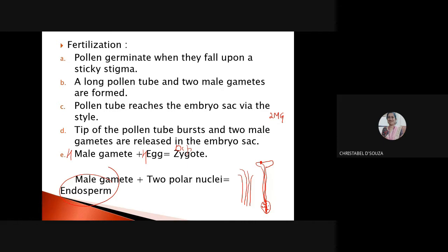After the zygote, it forms the embryo. The embryo has the future of the plant, the root, stem, leaf. It has the future. That's how it can grow, right?